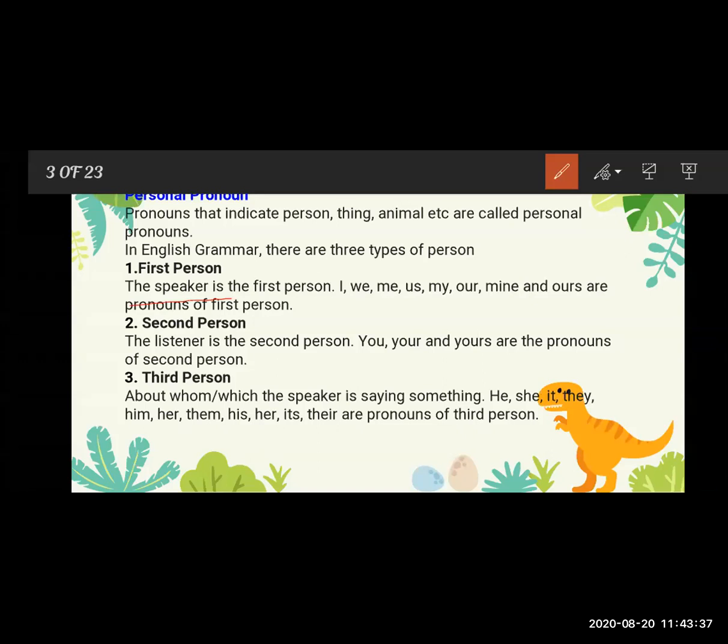The third one is the third person pronoun. Third person means the one about whom you are talking: he, she, it, him, her, them, its, their. These are the third person pronouns.